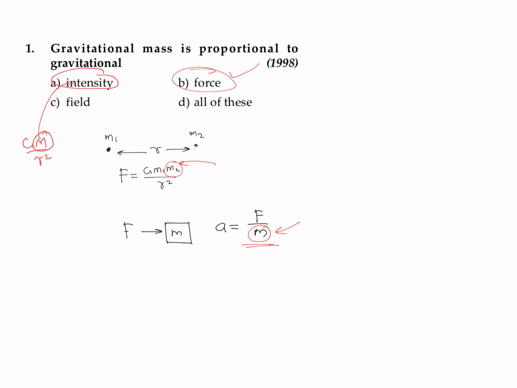Gravitational mass is proportional to gravitational force, like that. And the field, same thing over here. According to the equations, we may feel that it is directly proportional to m. But we are trying to talk about the difference between gravitational mass and inertial mass. So gravitational mass is directly proportional to gravitational force.